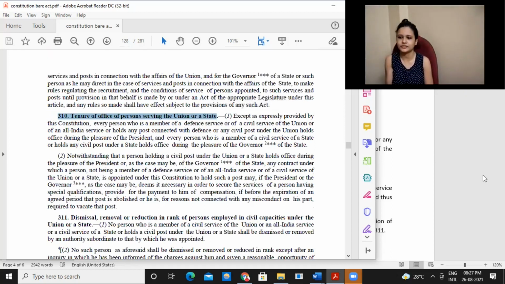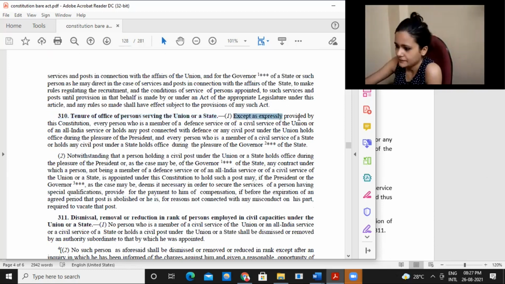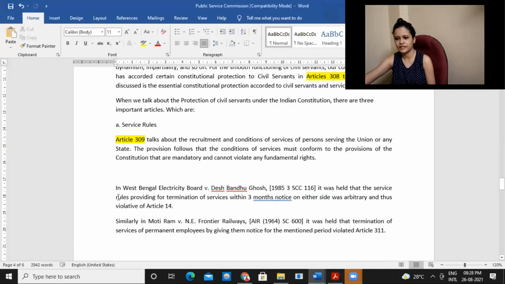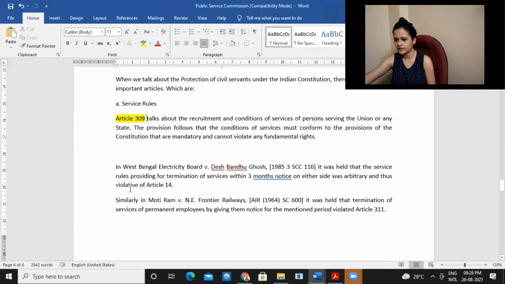Next one is Section 310, which is tenure of office of persons serving the Union or a state. Except as expressly provided by the Constitution, every person who is a member of a Defence Service, Civil Service of the Union or All India Service, or holds any post connected with defence or any civil post under the Union, holds office during the pleasure of the President. And every person who is a member of a Civil Service of a state, or holds a civil post under the state, holds office during the pleasure of the Governor. So this is called the doctrine of pleasure. All right, you need to remember this section.